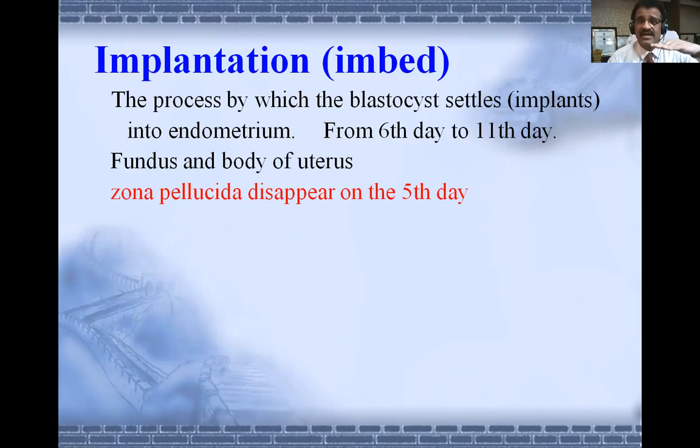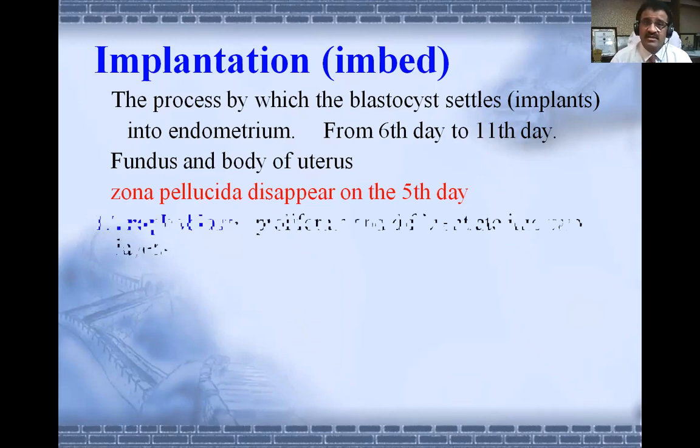And at this place, the zona pellucida disappears, usually on the 5th day. Till then, the zona pellucida is intact. It prevents sticking of the developing embryo elsewhere during its travel from the ampulla to the cavity of uterus. So that is the significance of zona pellucida. But now it has to disappear because it has to allow sticking to the wall of the uterus.